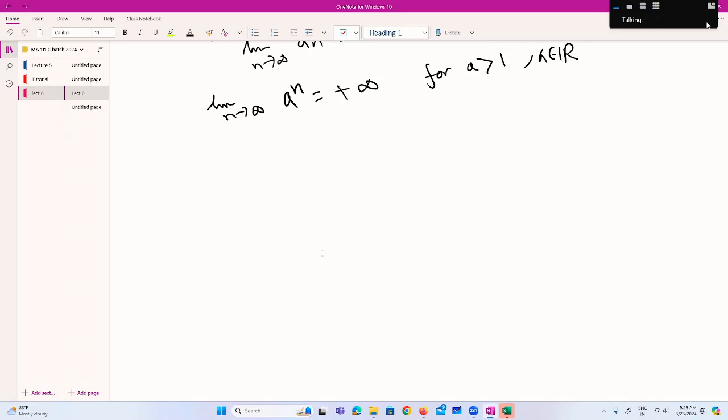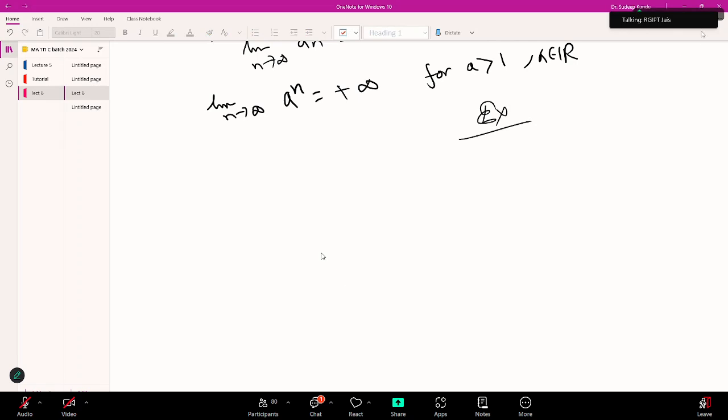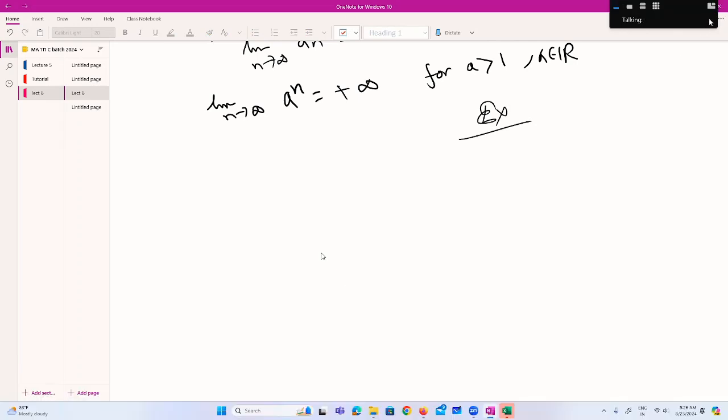I will show this. This is an exercise, I think you can show it. Whatever we have done earlier, and similarly, what do you have to use? Here, the Archimedean property you have to use, and here it is given that a is greater than 1, right?